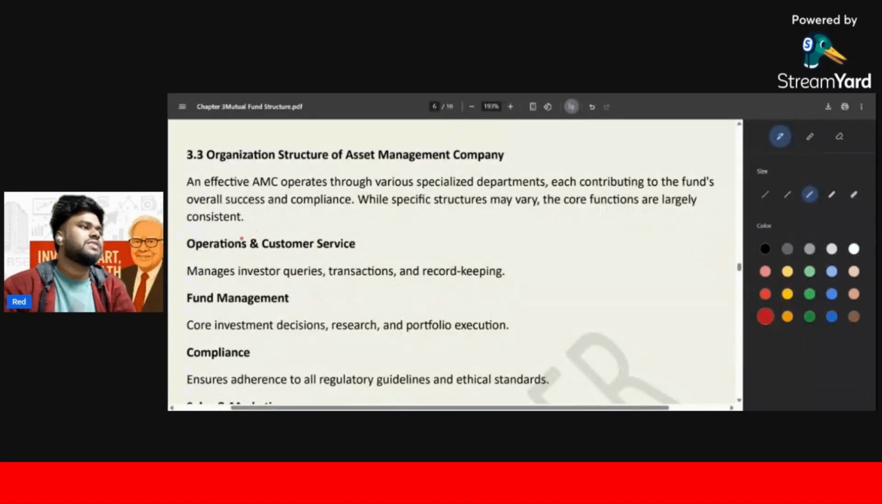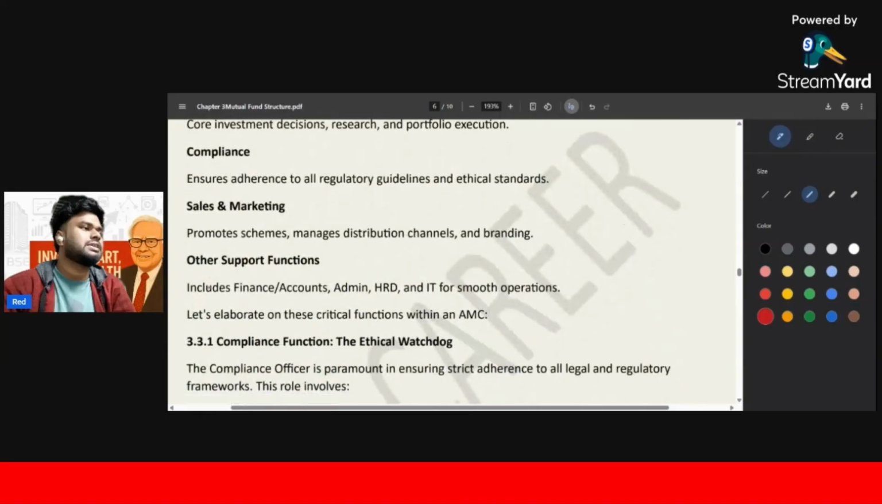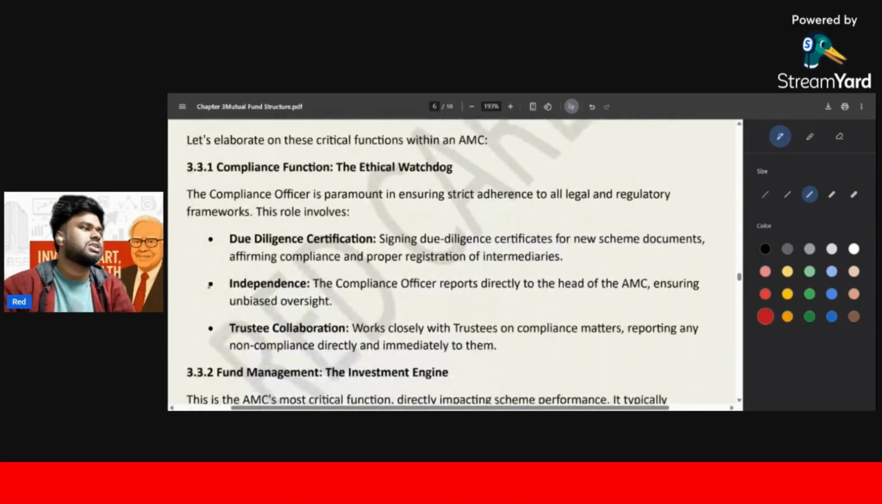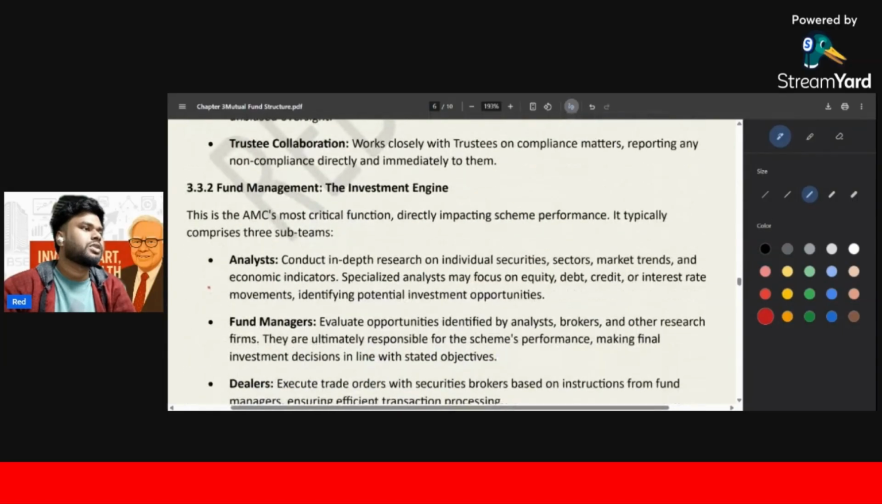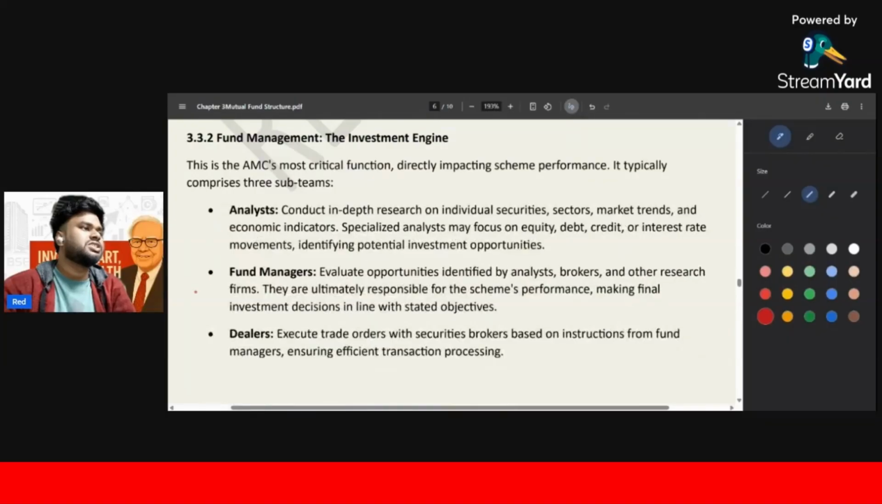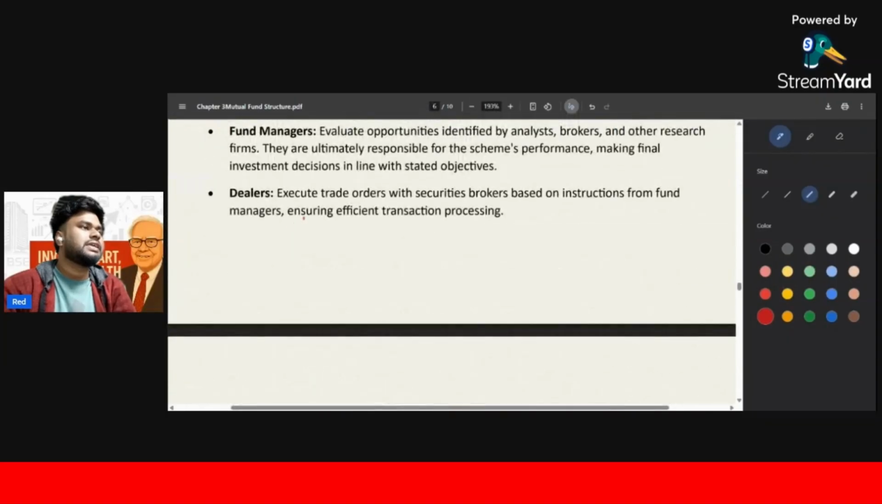Organization structure of asset management company: fund management, compliance, sales and marketing. ये सब already we have discussed. Okay. Fund management, the investment engine, analysts, dealers. So what are the dealers? We already told this. So what is that?